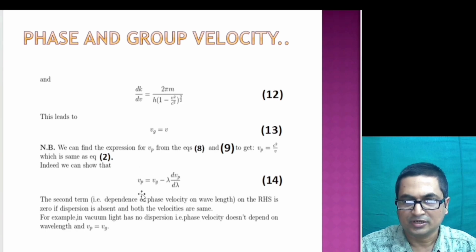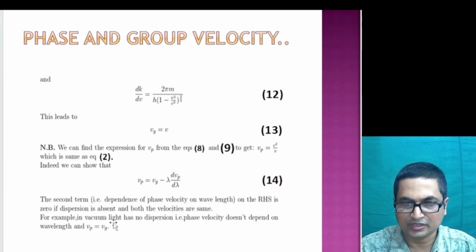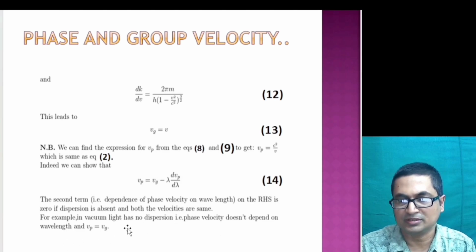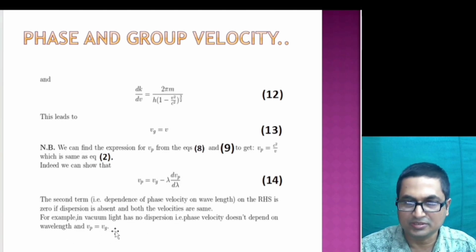This particular equation 14 represents the fact that the wave packet or the matter wave suffers dispersion, and that's why phase velocity is not equal to group velocity. For example, an electromagnetic wave in vacuum, just like light, has no dispersion, that is, the phase velocity does not depend on wavelength, and in that case vp is equal to vg.